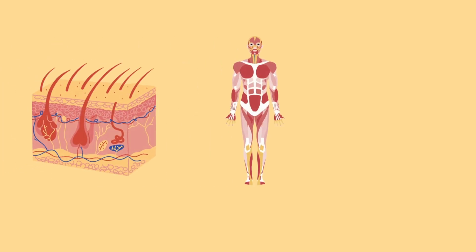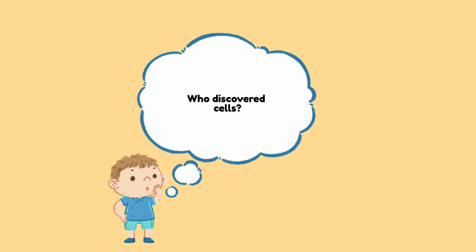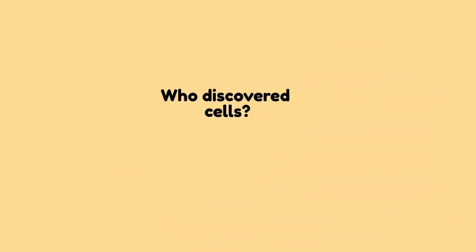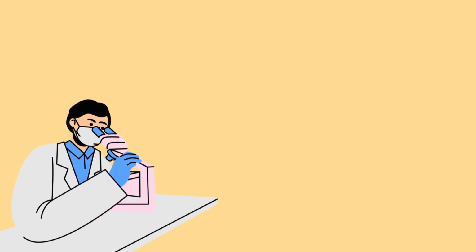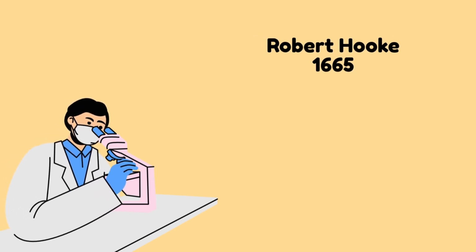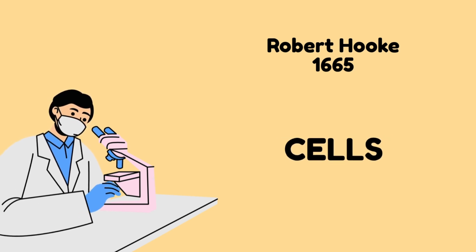All your body parts like skin, muscles, brain are made up of cells. Ever wonder who discovered cells and how? Let's go back to the 1600s to find out. The story of cells began in 1665 when Robert Hooke looked at cork under a microscope. He saw tiny compartments and named them cells.